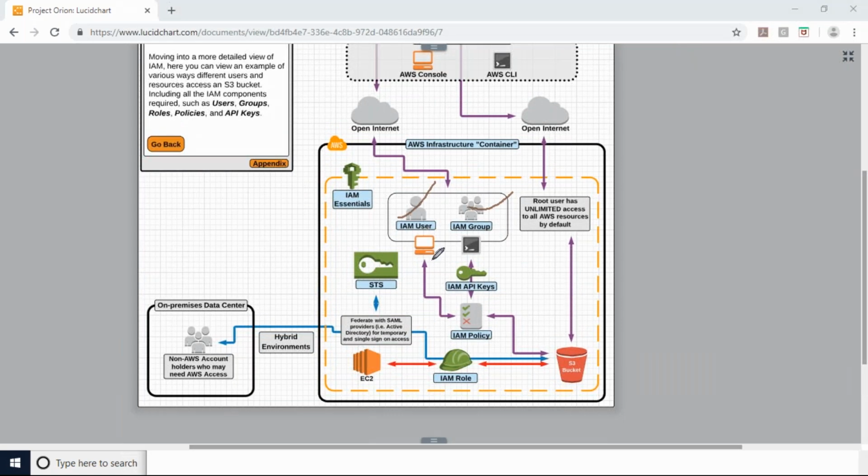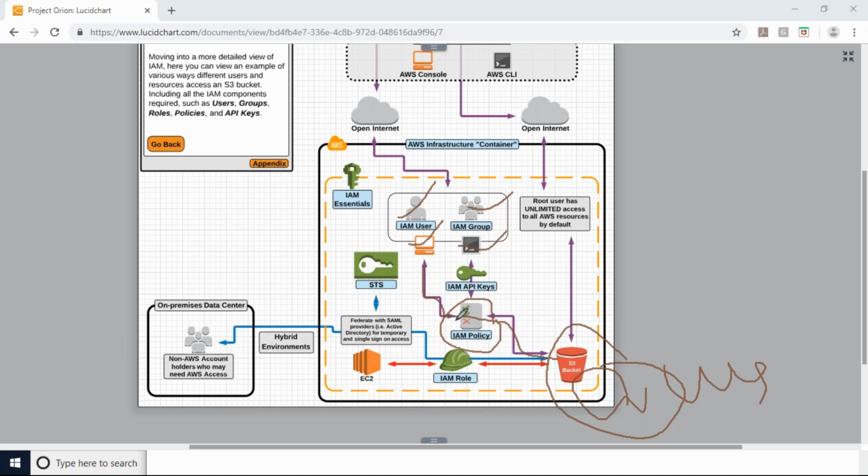These guys can log into AWS using the console or command line, and they can access AWS resources, but based upon their permission levels only.